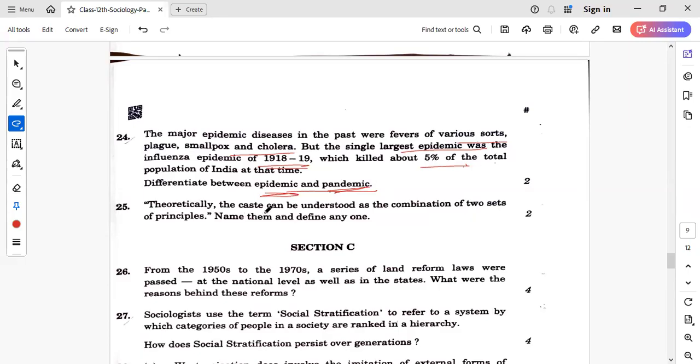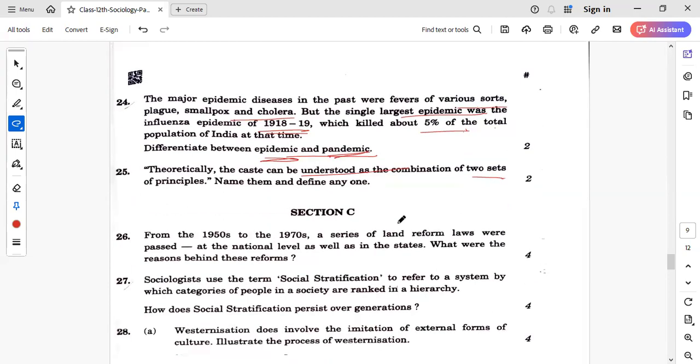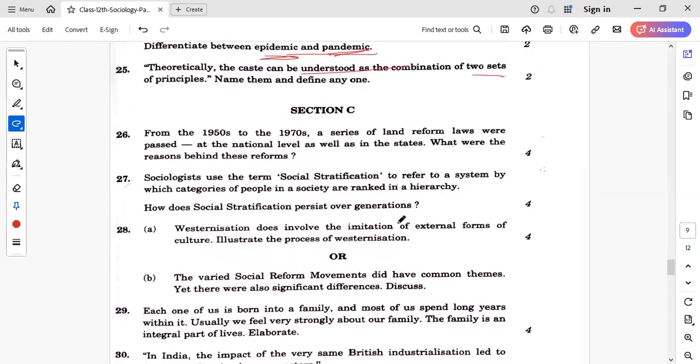Next is, theoretically, caste can be understood as a combination of two sets of principles, right? That is holism and hierarchy, and purity and pollution. So these are the two, holism and hierarchy, and purity and pollution, and you have to define them over here. Now, section C is the 4-mark questions. So again, just have a look at what type of questions have been given.